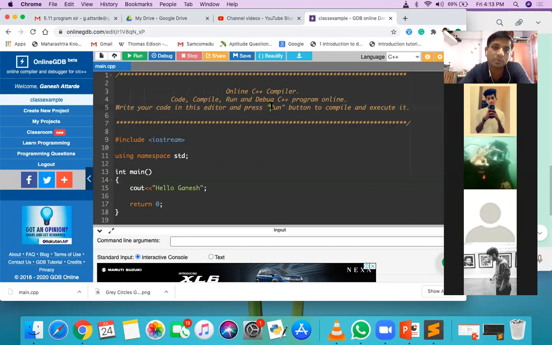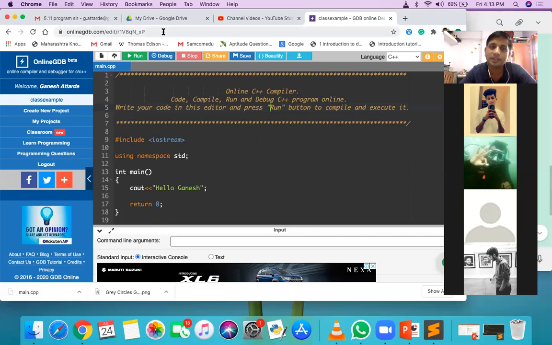You can write that program, run that program, save the project, and share me the link of your program. No need to send the whole CPP file. When I click on that link, your program will automatically open, and I can directly run that file.